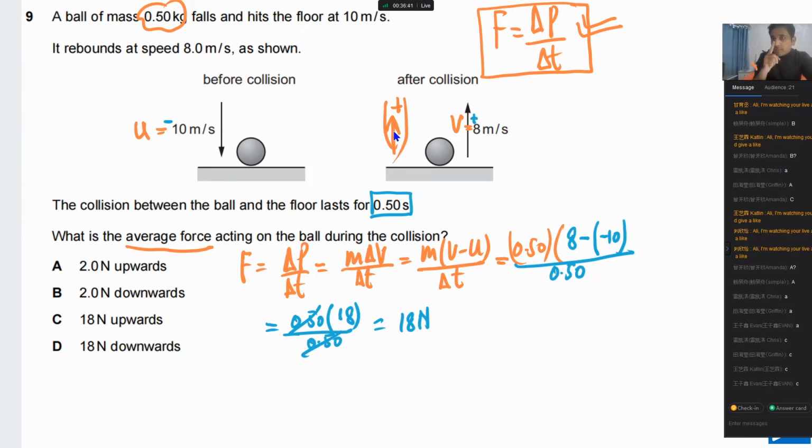Positive means up. We have taken up as positive. If your answer is positive, it means direction is up. So it means this is upward. So the answer for this one is C.